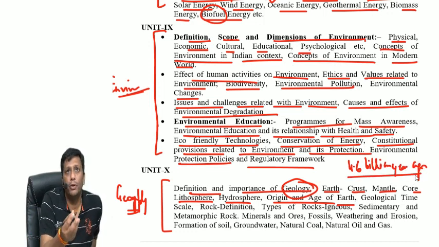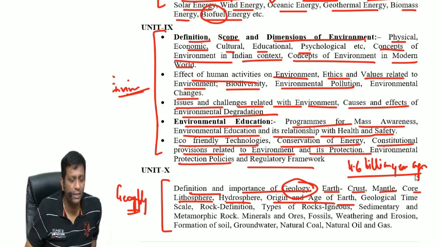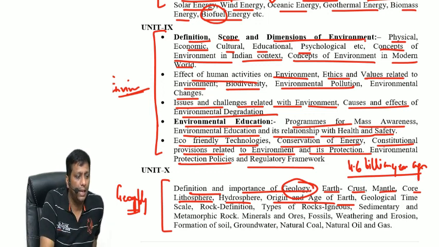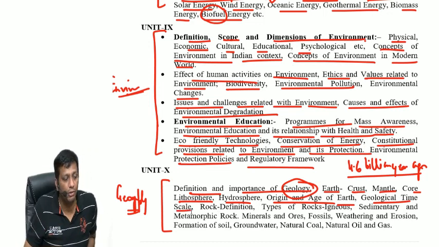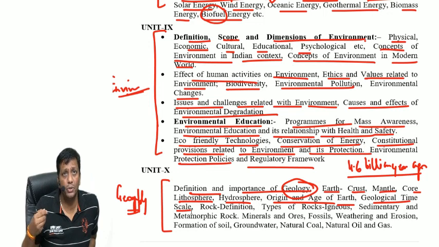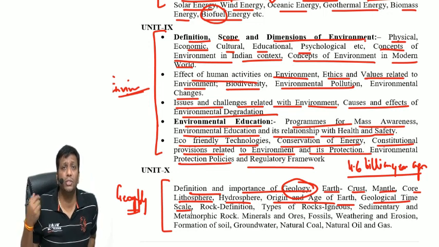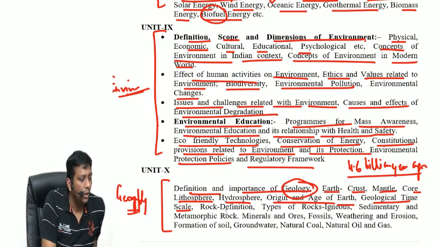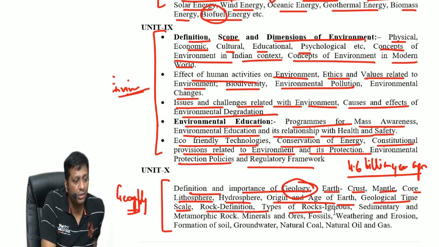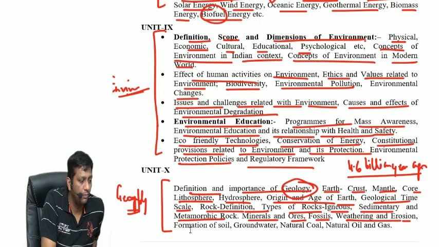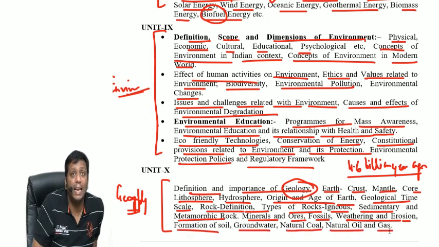Life came around 3.2 billion years ago. In the beginning, there was no life. For the aging of living organisms, fossils and all, we are using the geological time scale: Azoic, Archaeozoic, Proterozoic, Cambrian, Ordovician, Silurian, Devonian, Triassic, Jurassic, Mesozoic, Cretaceous. In that way it is very important. What about rocks? Its definition, types of rocks like igneous, sedimentary, metamorphic, minerals and ores, fossils, weathering and erosion. What about the difference? Formation of soil, groundwater, natural coal, natural oil and gases.